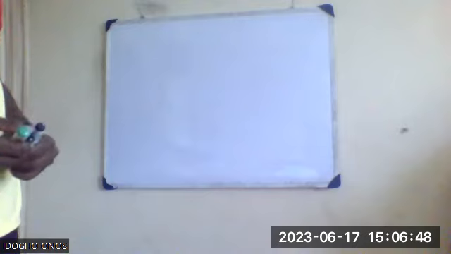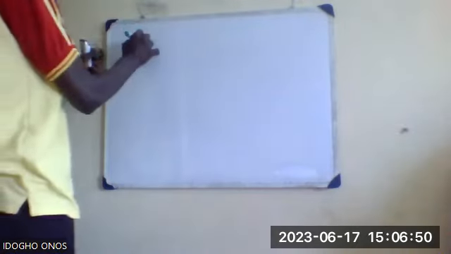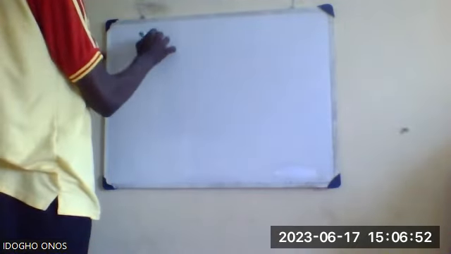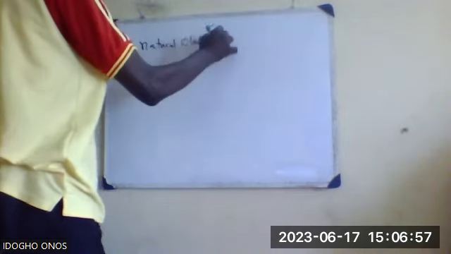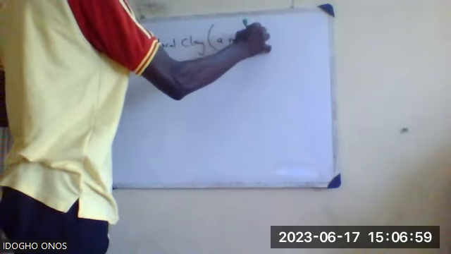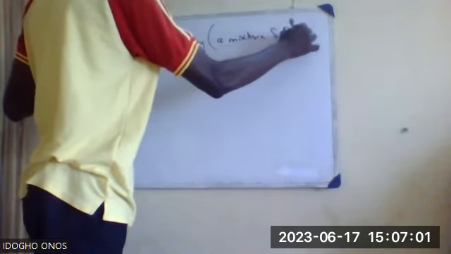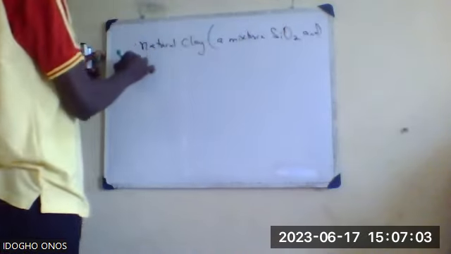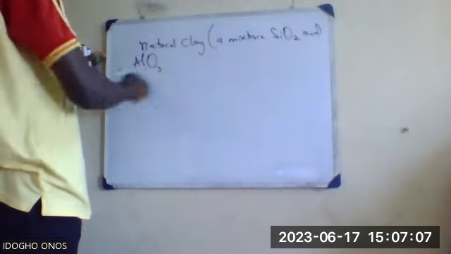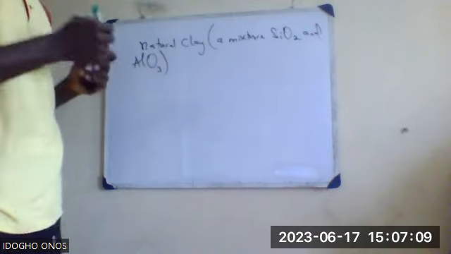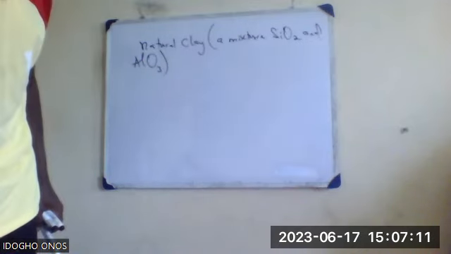Natural clay is the catalyst involved. And this is a mixture of silicon oxide and aluminum oxide. So that is the catalyst involved for catalytic cracking.